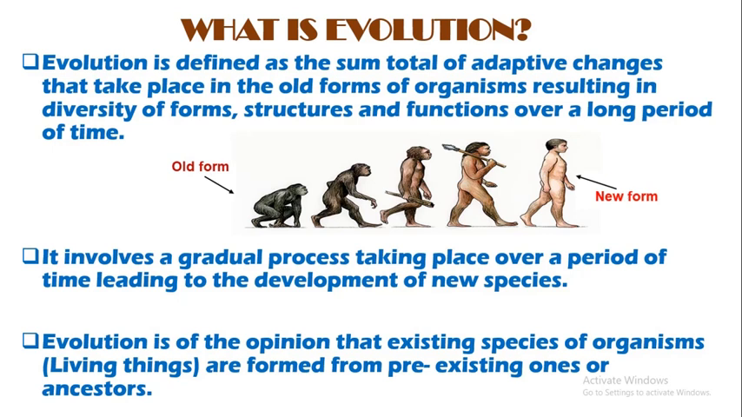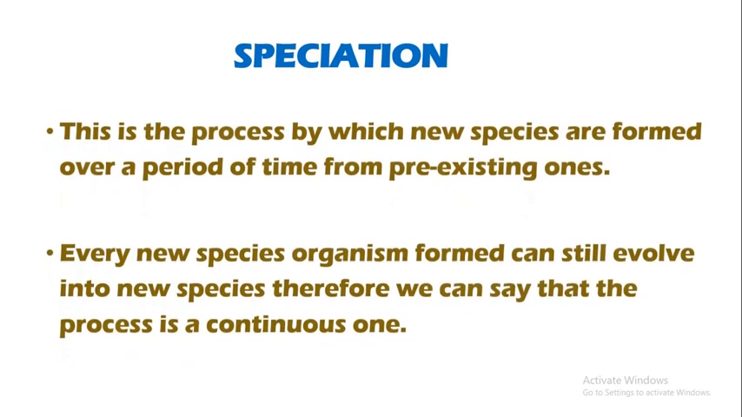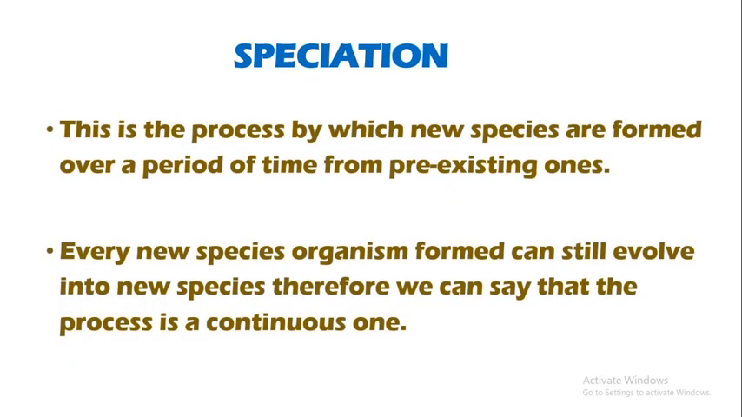So, what exactly is speciation? Speciation can be defined as the process by which new species are formed over a period of time from pre-existing ones. Every new species that is actually formed can evolve into new species. Therefore, we can say that the process of speciation is a continuous one.